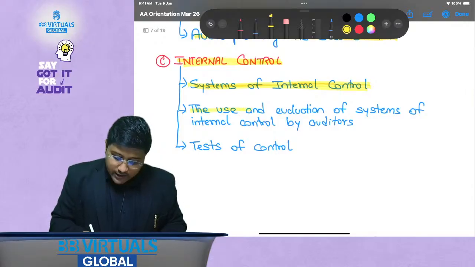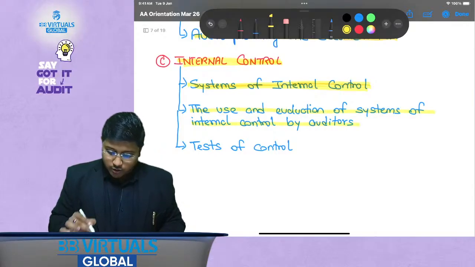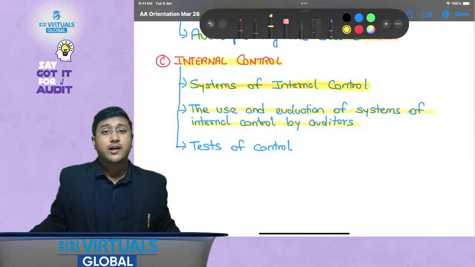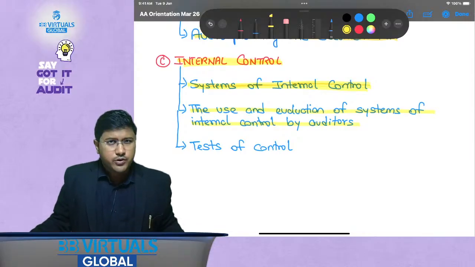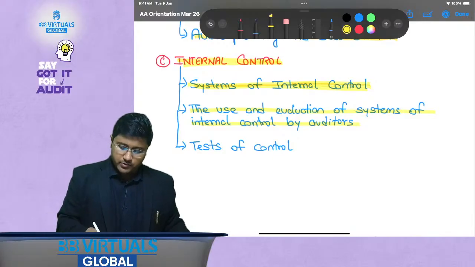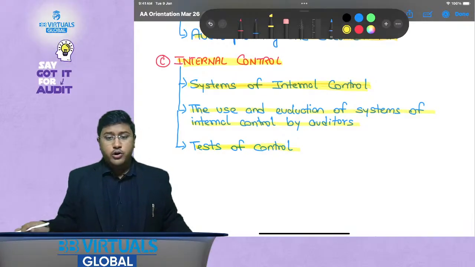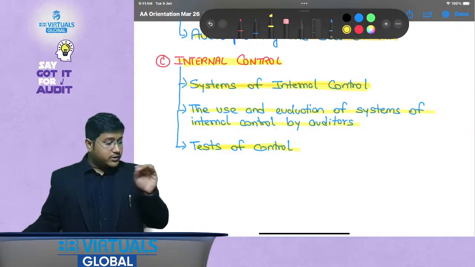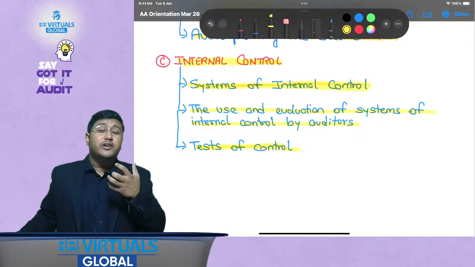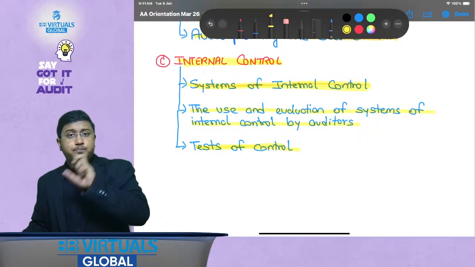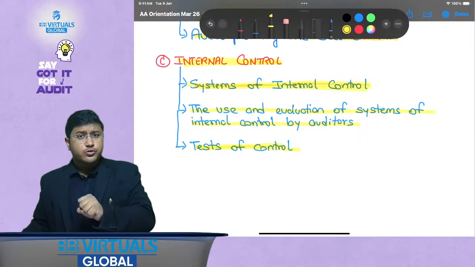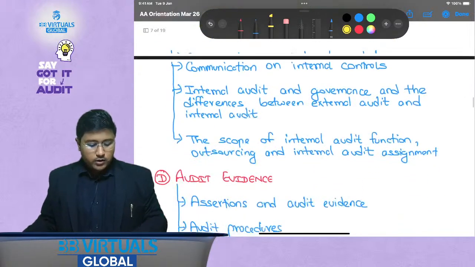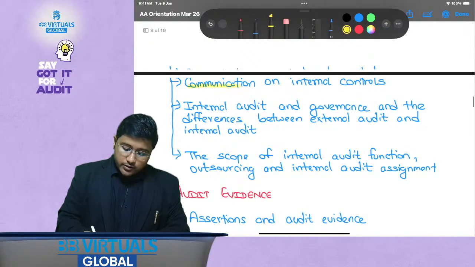Then the use and evaluation of systems of internal control by auditors, that is how auditors need to evaluate this system and what are the auditor's responsibilities. Then test of controls: how does the auditor perform the test of controls, and what do we mean by it? That control that I just told you about, how does the auditor test it, what could be the interpretations of it, what could be the conclusions of it, and how does it affect the overall audit opinion of the auditor. Okay, then communication on internal controls.